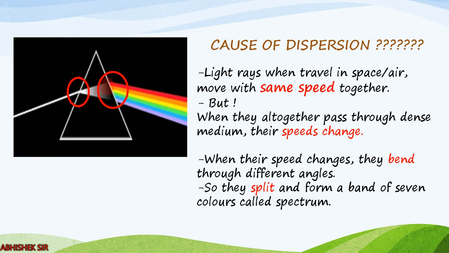So red has a different speed, it has bent by a different angle. Same way violet is having a different speed, so it is bending at a different angle. Likewise, all are bending according to their own speed. Clear? So the speed is a very important phenomenon. Because of that, they split and form a band of 7 different colors. This band is called spectrum. Right? So what is the cause of dispersion? Difference in medium, difference in their speeds, and different bending angles will result in dispersion and a band of 7 colors.